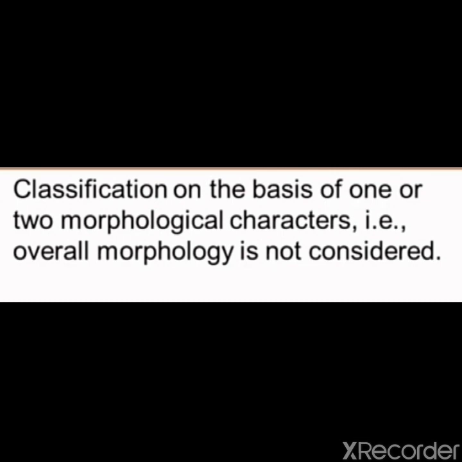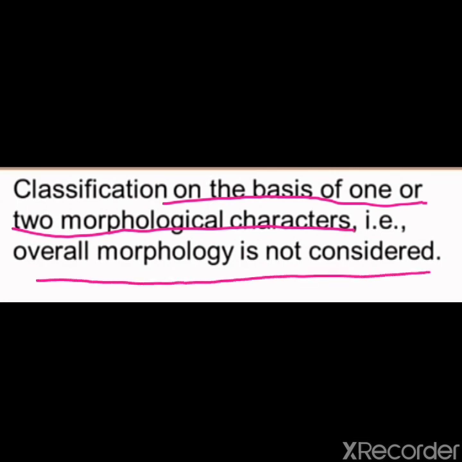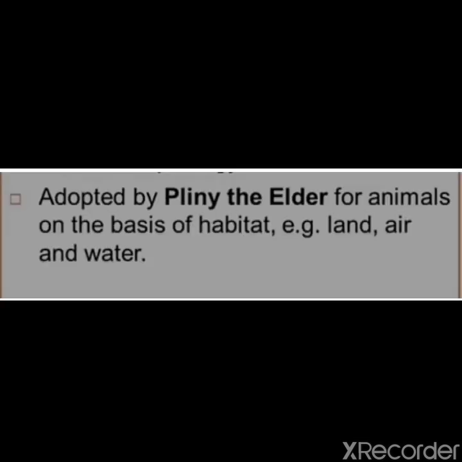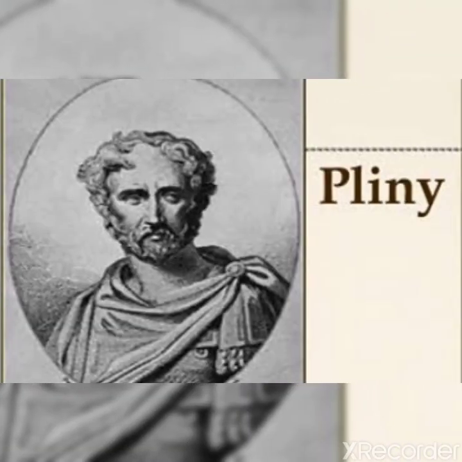Classification on the basis of one or two morphological characters. So artificial classification is based on one or two morphological characters, and overall morphology is not considered. It was adopted by Pliny the Elder. This is the picture of Pliny.